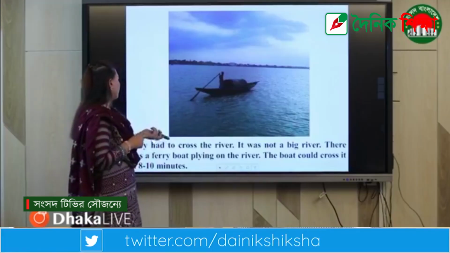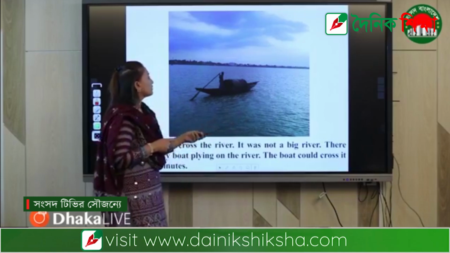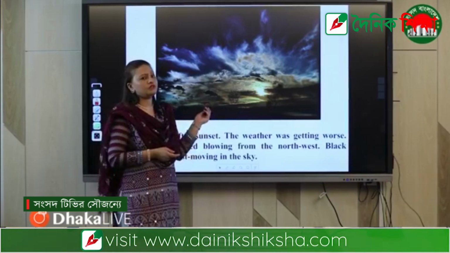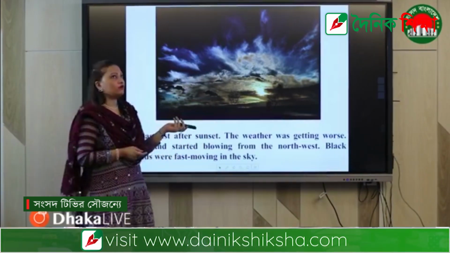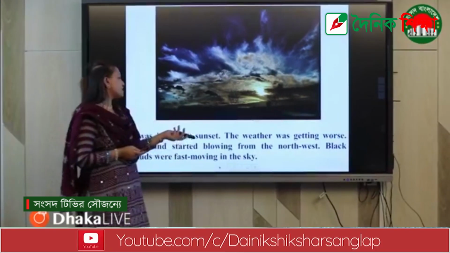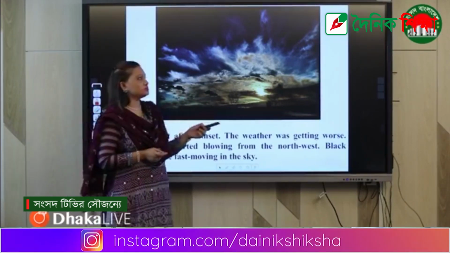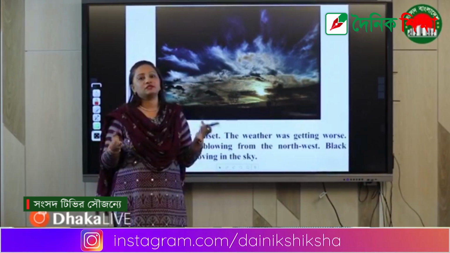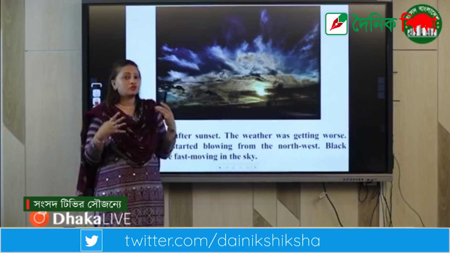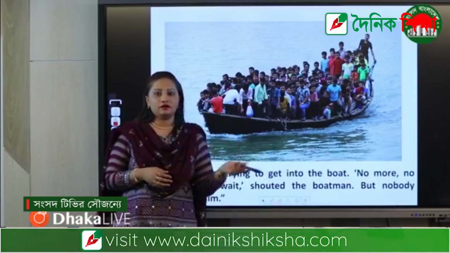So there was a ferry boat plying on the river. So here is the ferry boat and the boat was plying. Okay. And what we can see nowadays in summer, that type of clouds actually happen over our sky. And it was just after sunset, the weather was getting worse. The wind started blowing from the northwest. Black clouds were fast moving in the sky. Okay, so whenever it is daytime, it's 12 or 1, the surroundings become black or stormy because of the clouds. Okay. This is the real picture of the ferry boat in village.